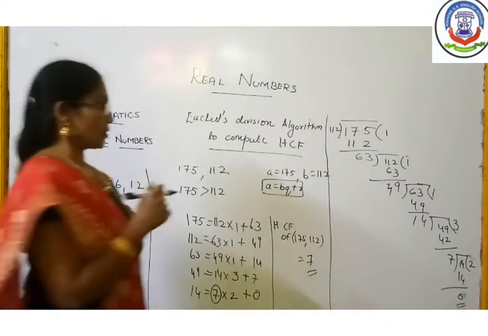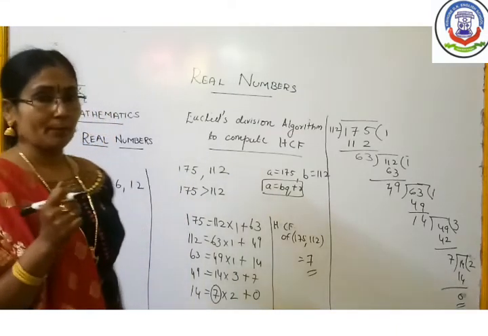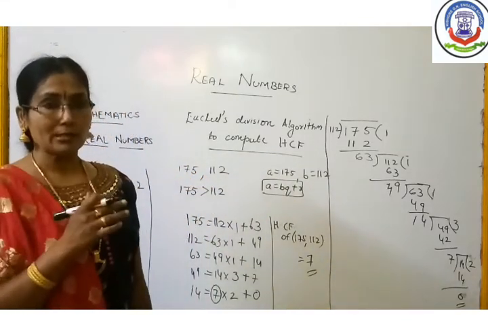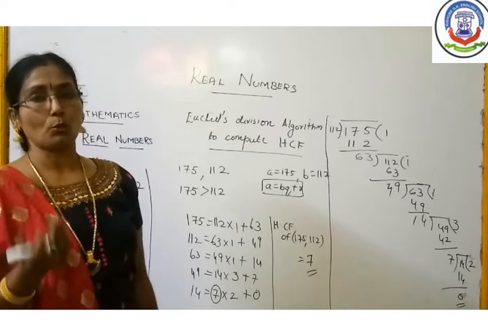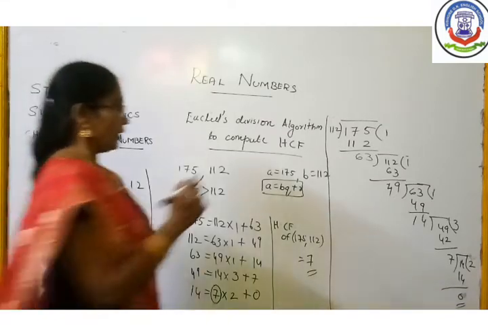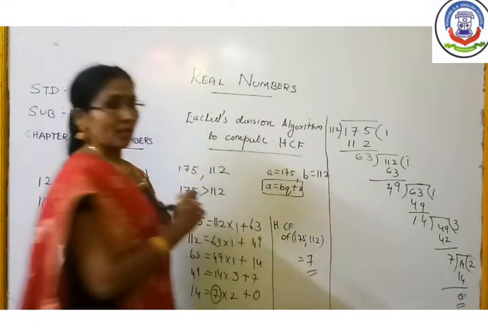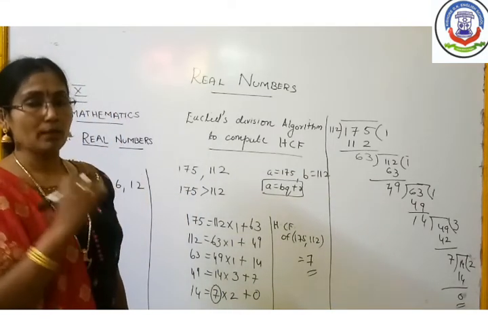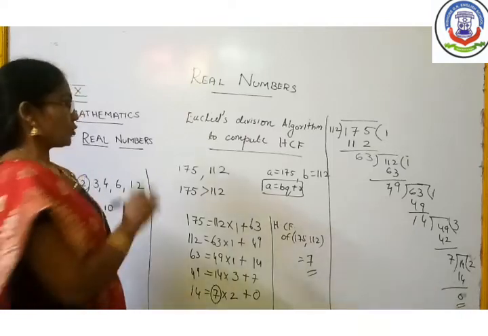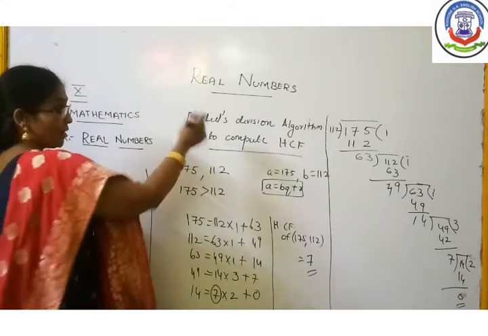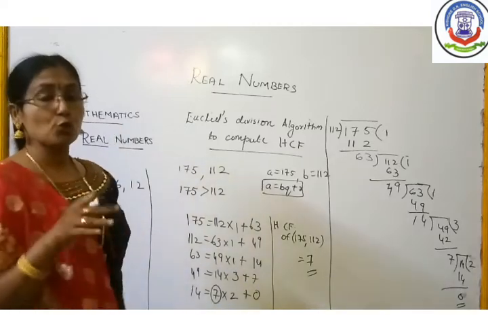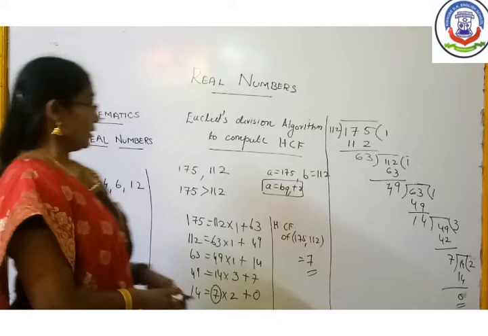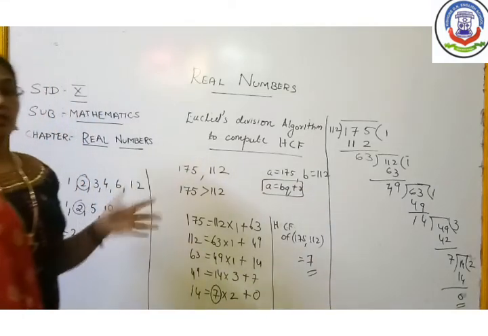Already we have seen that Euclid's division lemma states that a = bq + r. That means a is the dividend, b is the divisor, q is the quotient and r is the remainder. The condition is that r should be between 0 and less than b; the condition we are also seeing. Now how can you apply this Euclid's division algorithm to compute the HCF of two given numbers? Now let me revise what the HCF is.